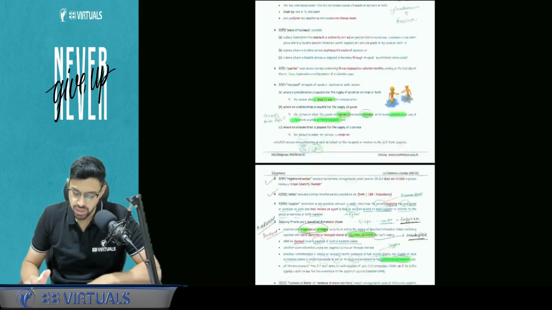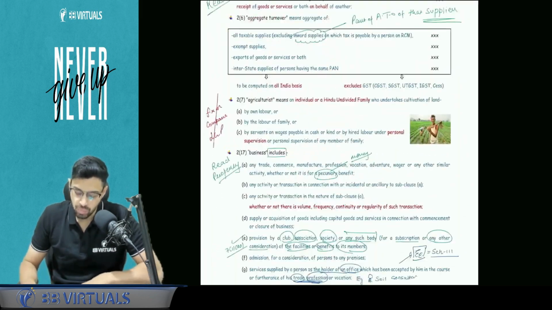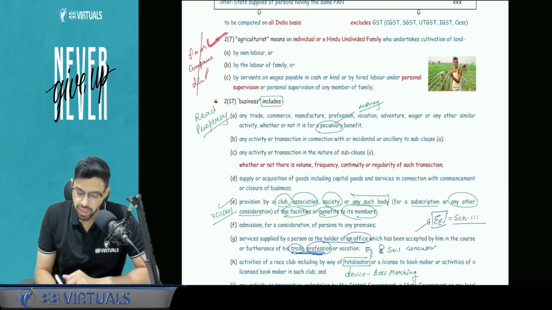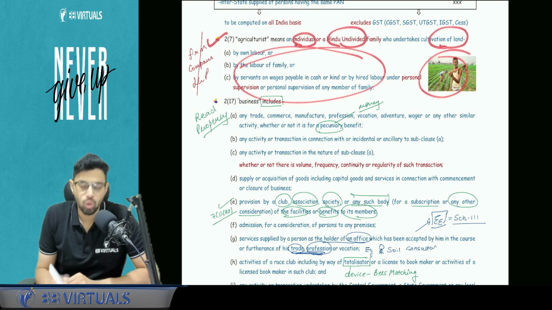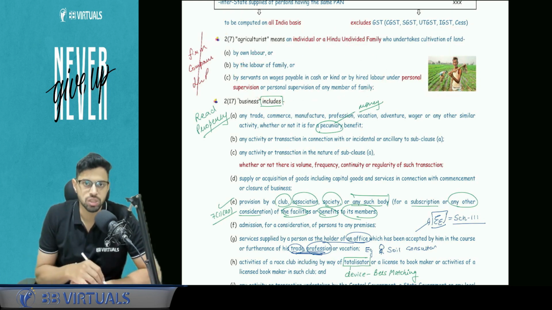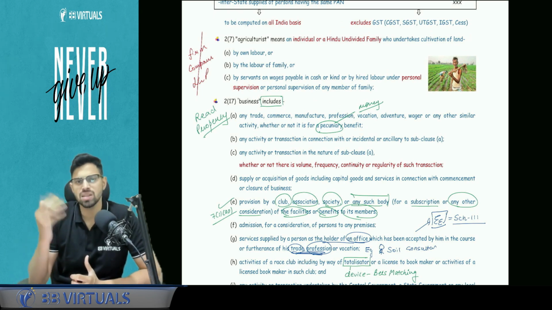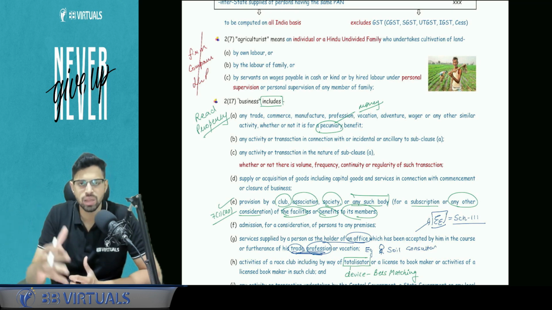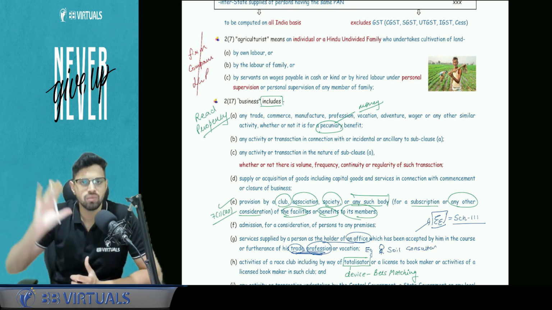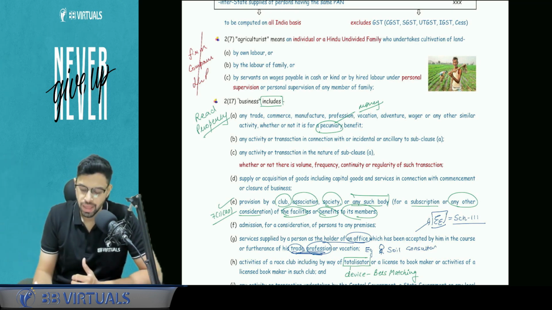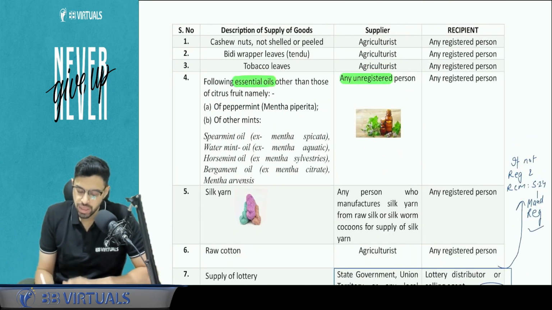The definition has been given. If you want, I will just give you the reference and you can pause and read if required. So agriculturist means an individual or HUF that is undertaking cultivation of the land on their own, or at least personal supervision should be involved. So basically we are not covering those people who are very rich and are not actually involved in the process. They are just sitting somewhere else and some work is done by servants and labor. Is this clear? Okay.